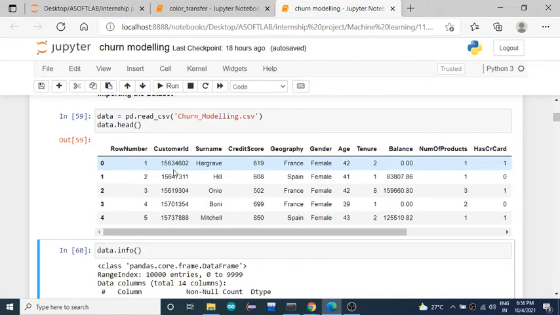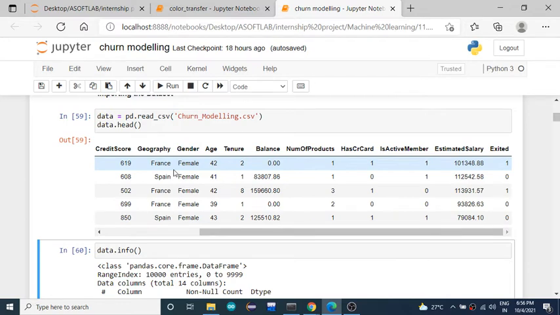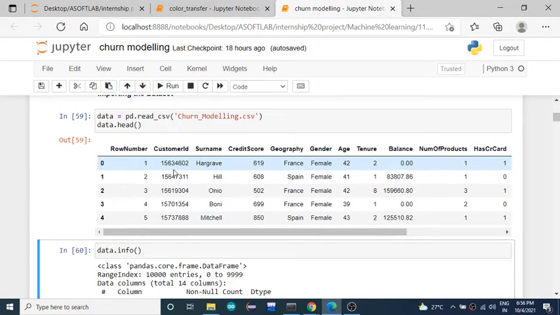Now tell me, in this set of features, which feature is considered as dependent, and which are the features considered as independent features?